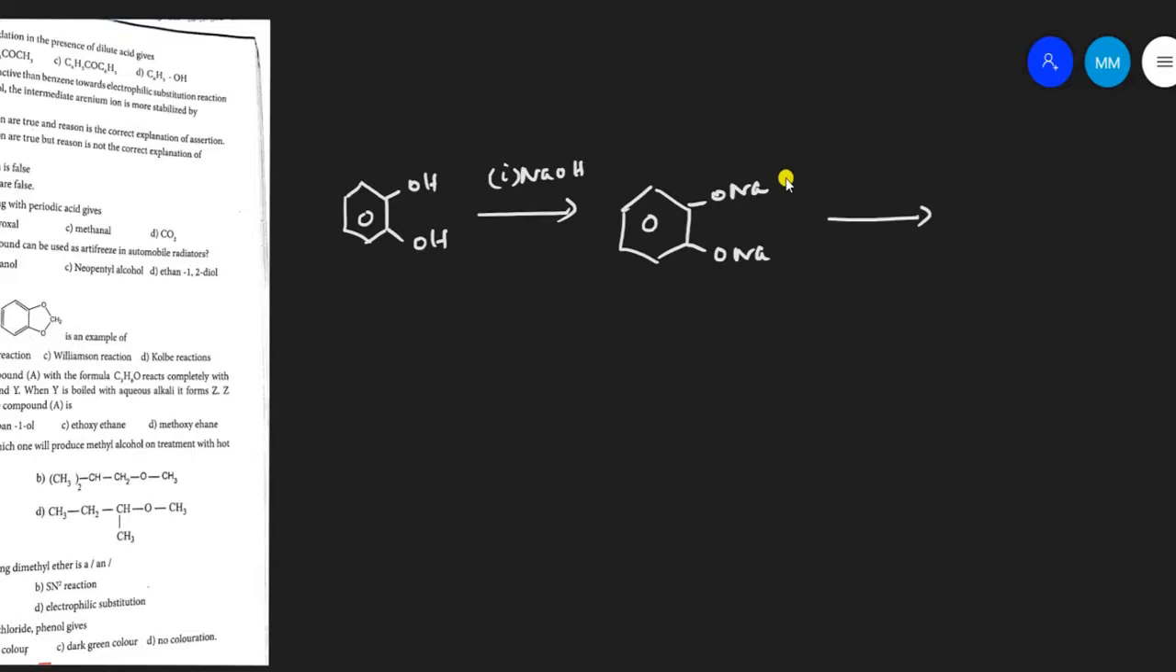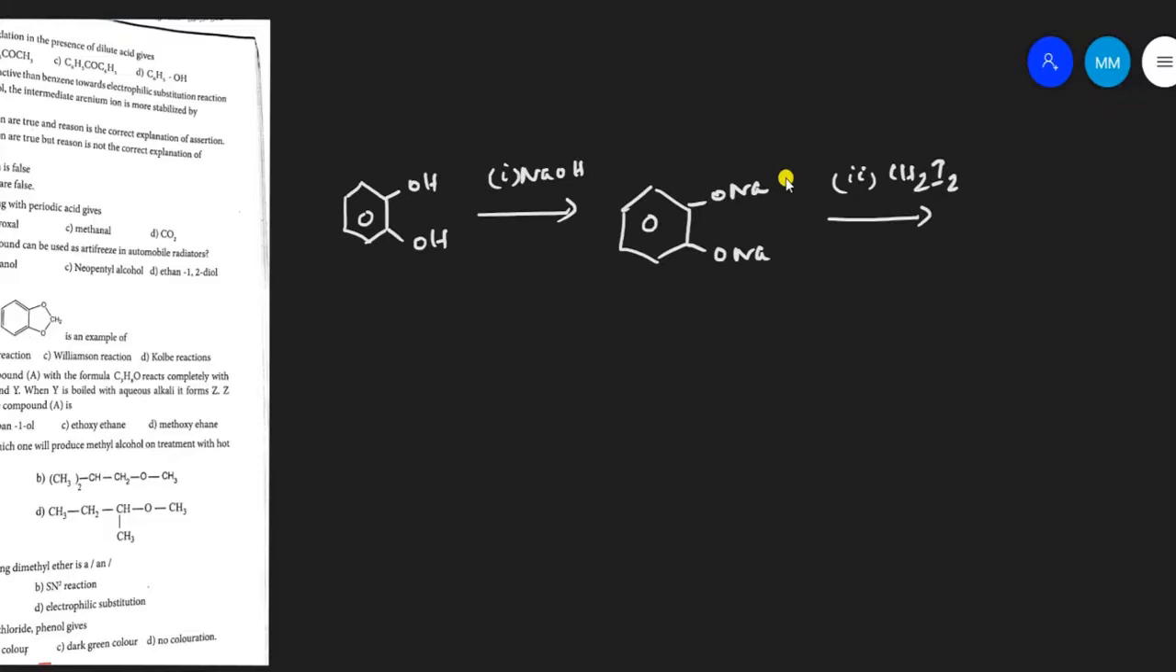Number 18. The diphenolic compound is treated with sodium hydroxide and diiodomethane. The product is an example of. To find out the type, let me write the equation. The diphenolic compound is treated first with sodium hydroxide. Sodium hydroxide reacts with the phenolic groups to form sodium phenoxide, 2 molecules of sodium phenoxide. It is an alkoxide. Then it is treated with the diiodo compound, diiodomethane.